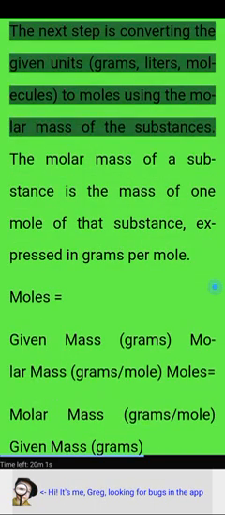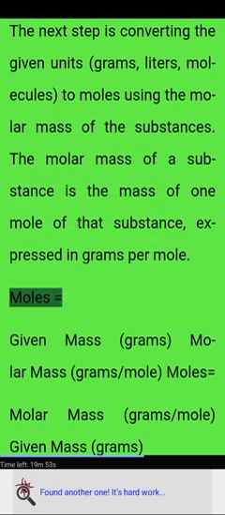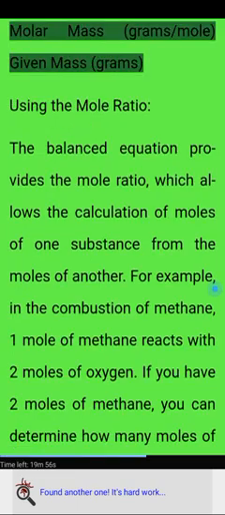Converting units to moles. The next step is converting the given units (grams, liters, molecules) to moles using the molar mass of the substances. The molar mass of a substance is the mass of 1 mole of that substance, expressed in grams per mole. Moles equals given mass in grams divided by molar mass in grams per mole.